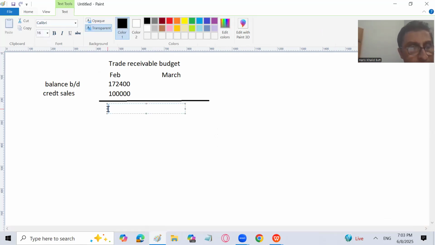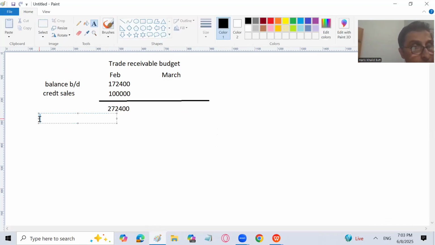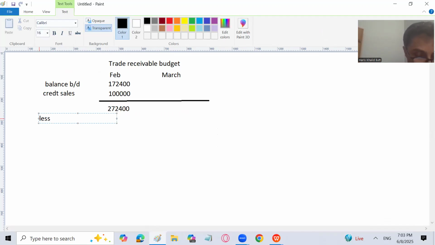It is just prepared in the way we used to prepare the sale ledger control account. But remember that the sale ledger control account is supposed to be prepared in the T account format, whereas the budget is going to be prepared in statement form. Less cash received. So cash received is going to be first 1 month after sale. Then there is going to be a discount allowed. You can write the discount allowed afterwards also, at the end, one and the same thing. And then we are going to receive the amount 2 months after sale.